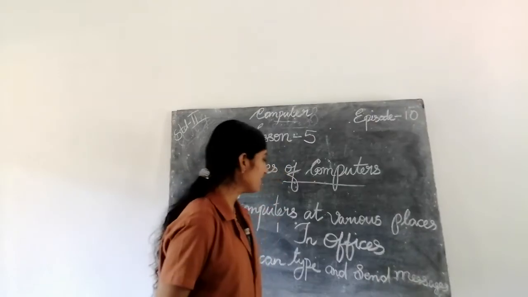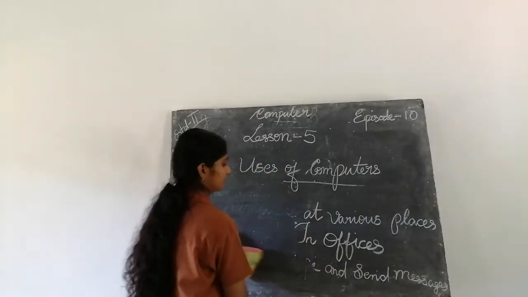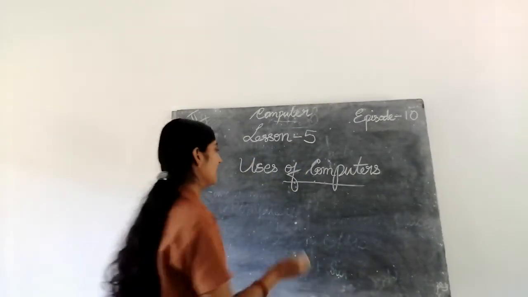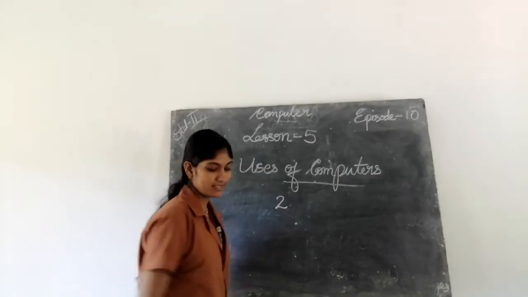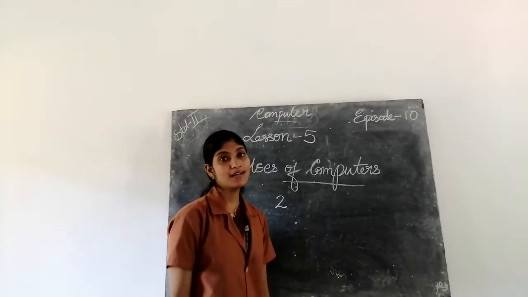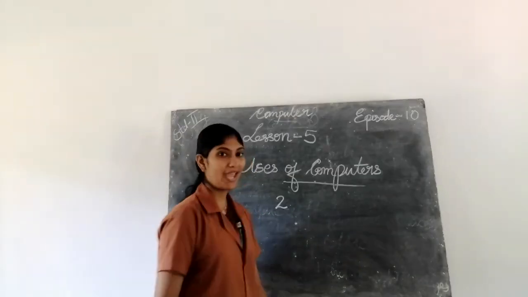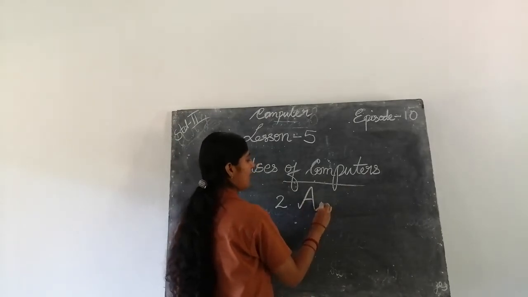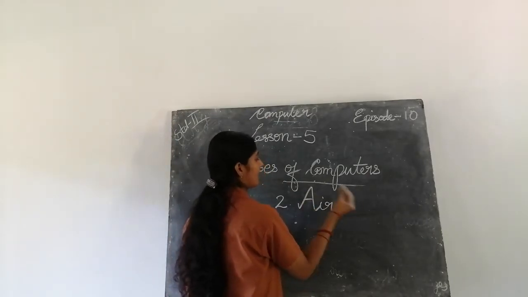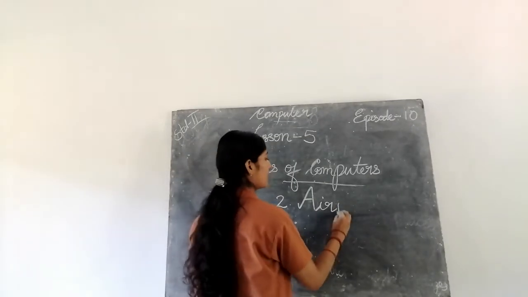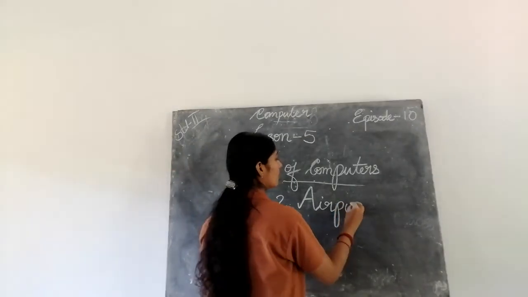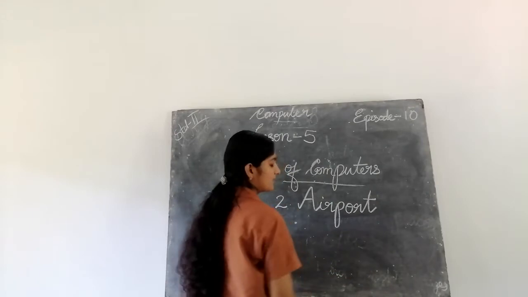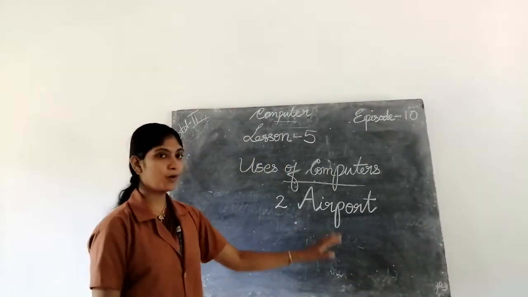Then the second place is at or in airports. Where? At airports or railway stations. Then what is the spelling of airport? A-I-R, air, P-O-R-T, port. Airports or airport.